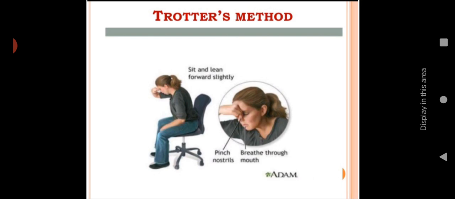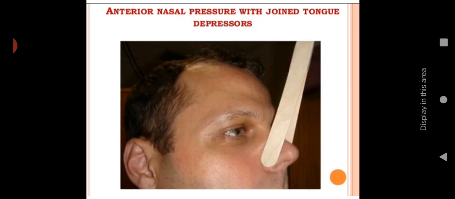This is pinching the nose. Tell them to lean forward, and tell them to pinch the nose, and also keep a basin under them in order to drain the blood. This will help for breathing, and also it will reduce the bleeding.